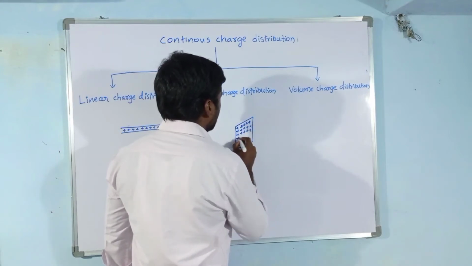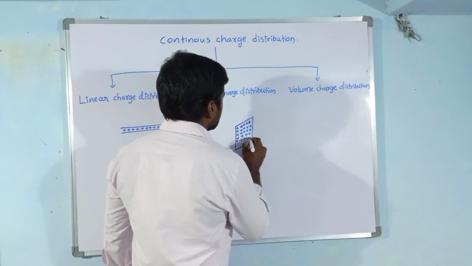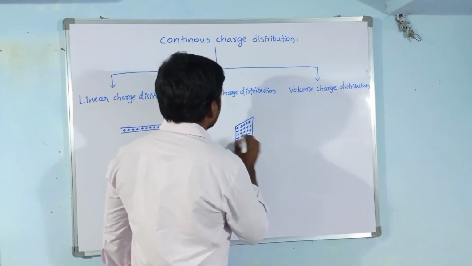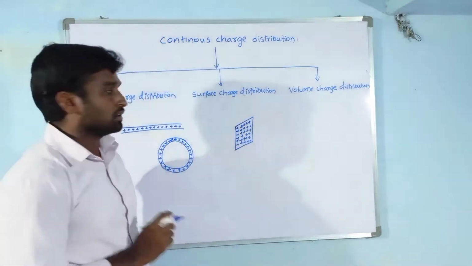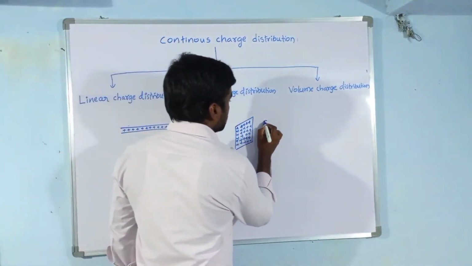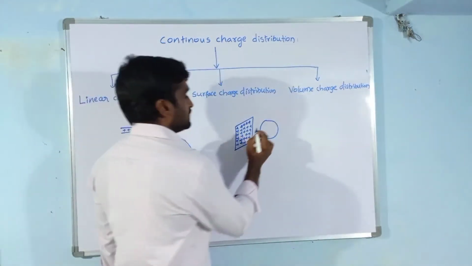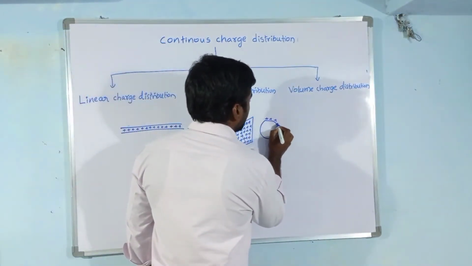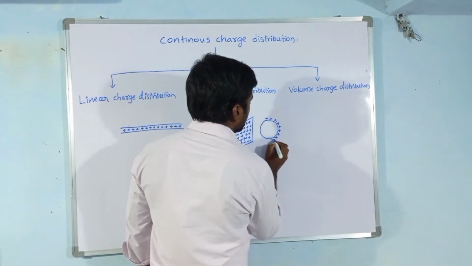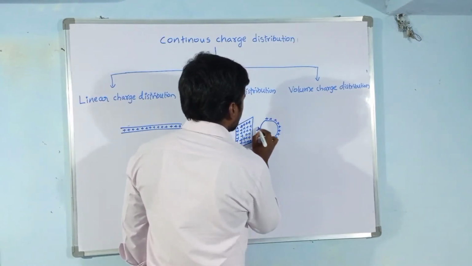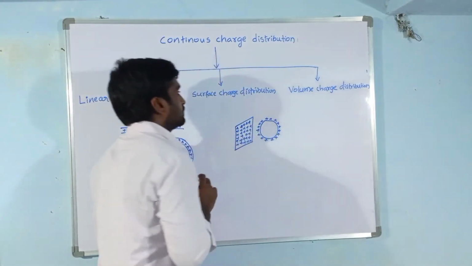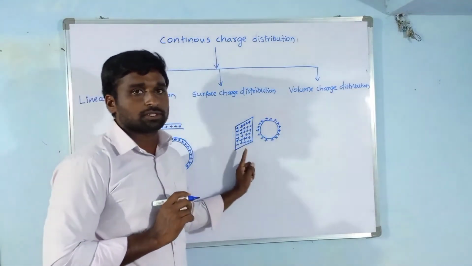This kind of charge distribution is known as surface charge distribution. So this is one example. Another example is a sphere. Charges are accumulated on the surface of the sphere. This kind of charge distribution is also surface charge distribution.